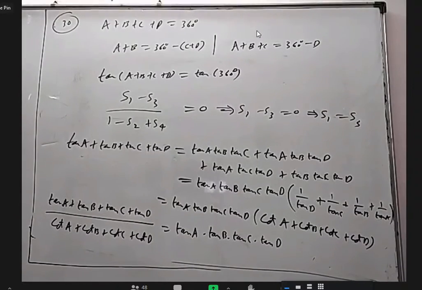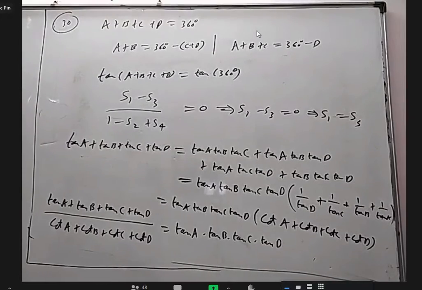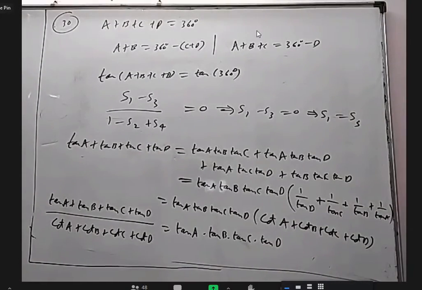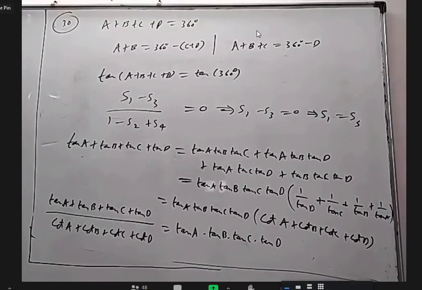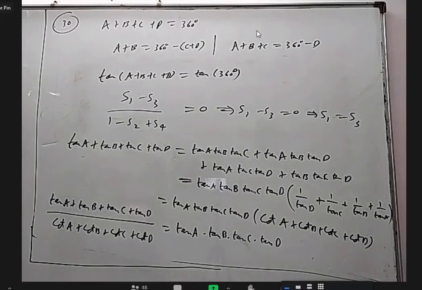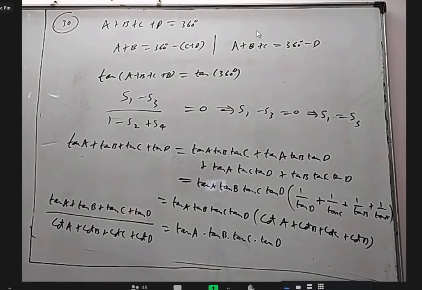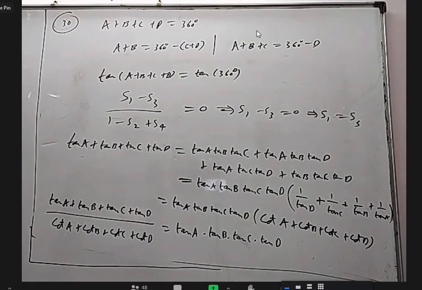Sir, as tan 360 degrees is 0 and the denominator cannot be 0, we equated S1 minus S3 equal to 0 now, sir. Yes, the denominator I sent to the RHS, 0 into anything is 0. Okay, sir. LHS denominator you multiply to RHS. Anyway, if you want a by b to be 0, a should be 0 and b should not be 0. Right?